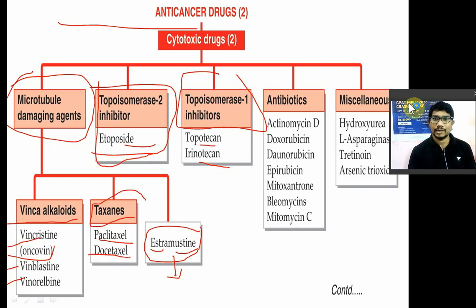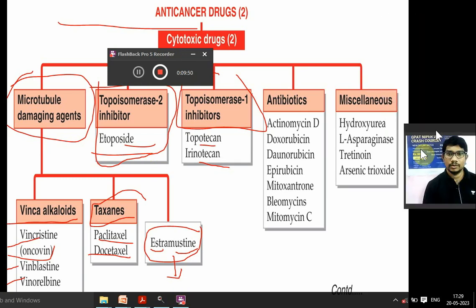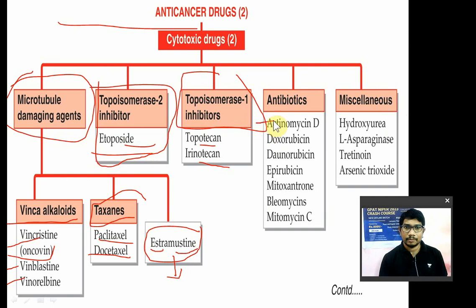Now anti-cancer antibiotics. In that you are going to have these drugs: actinomycin D, doxorubicin, daunorubicin, then epirubicin, mitoxantrone, bleomycin and mitomycin C. Now इसको याद कैसे रखना है? Actinomycin D, doxorubicin, daunorubicin, epirubicin, mitoxantrone, bleomycin and mitomycin C.